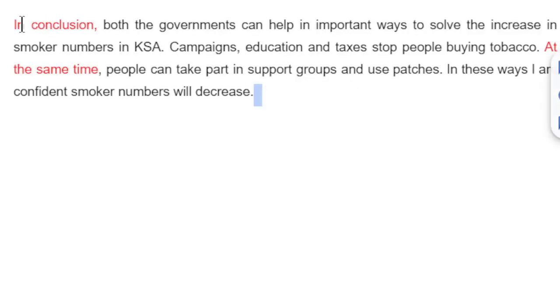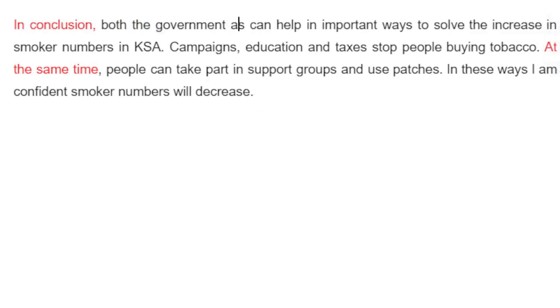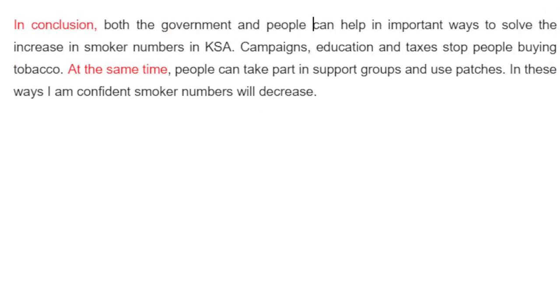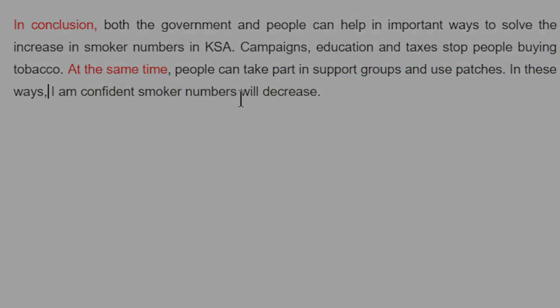In conclusion, both the government and the people can help in important ways to solve the increase in smoker numbers in KSA. Campaigns, education, taxes, stop people buying tobacco. At the same time, people can take part in support groups, use patches. In these ways, I'm confident that the smoker numbers will decrease.